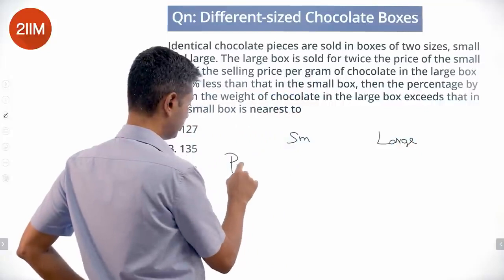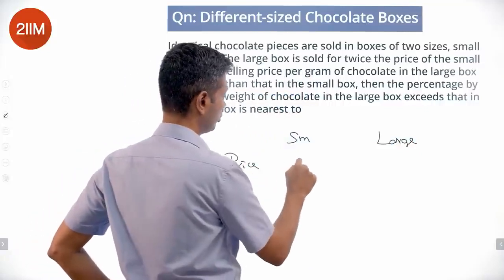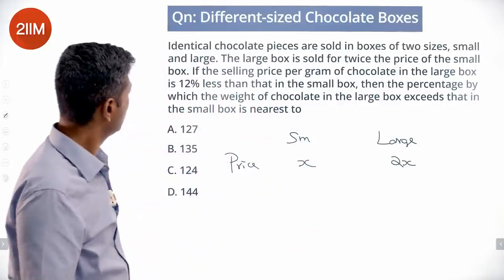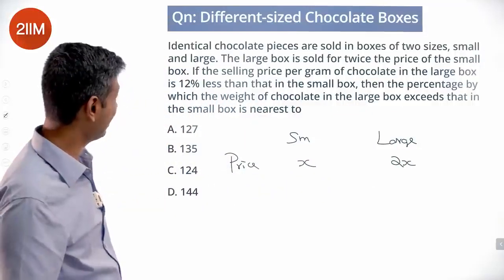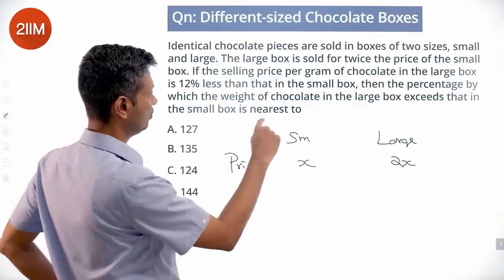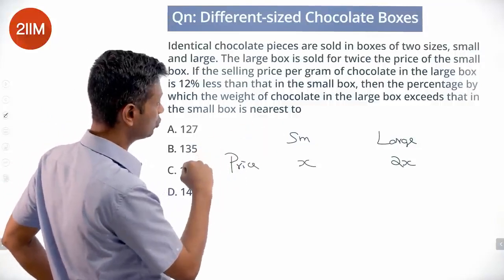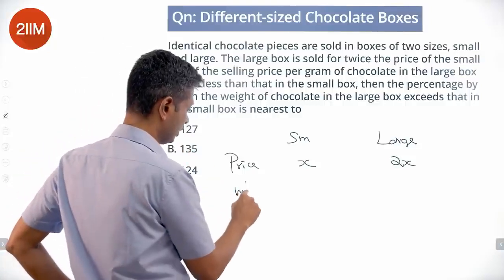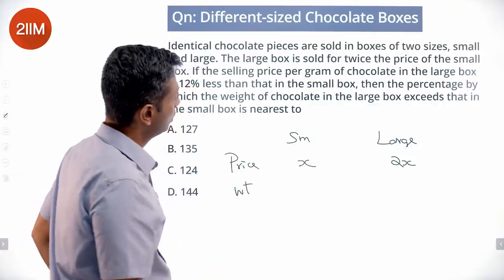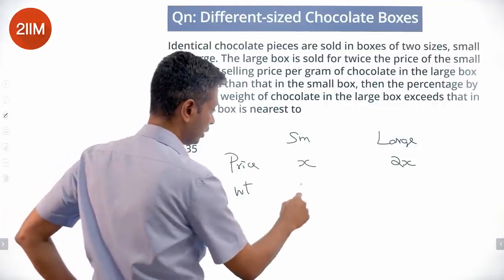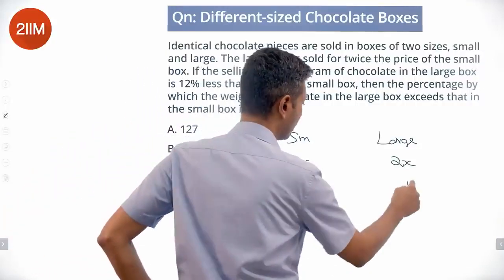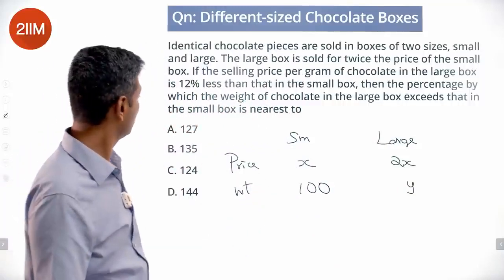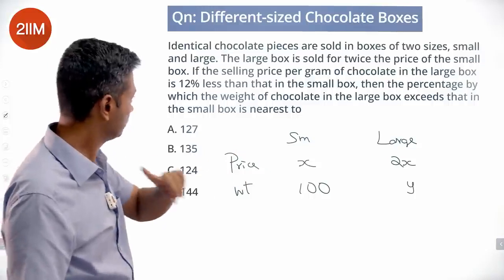And price is, if this is X, this is 2X. Nice. The selling price per gram. So let's say we want to do the weight. The weight of chocolate in the large box exceeds that in the small box. Weight, let's say this is 100 and this is Y, so that we can find the percentage difference straight away. This is a weight 100 and Y.